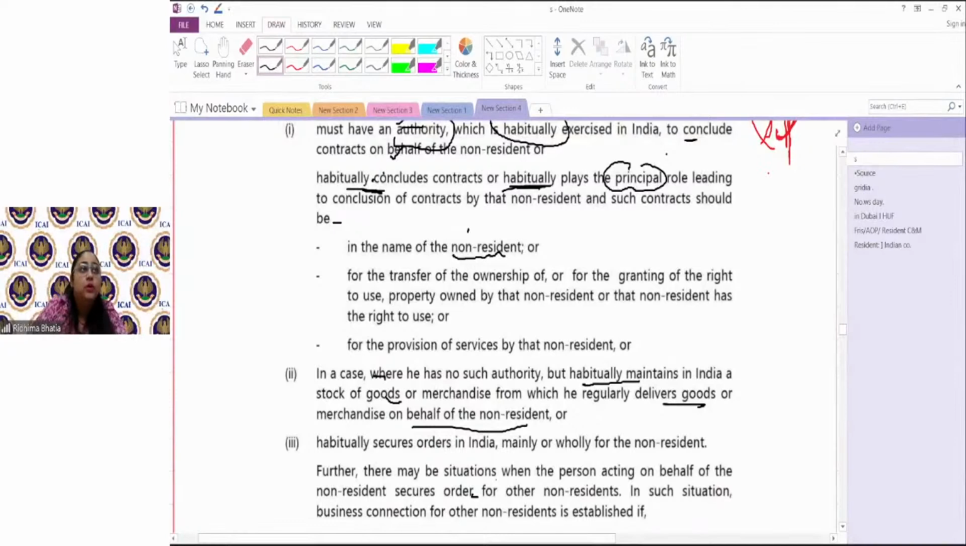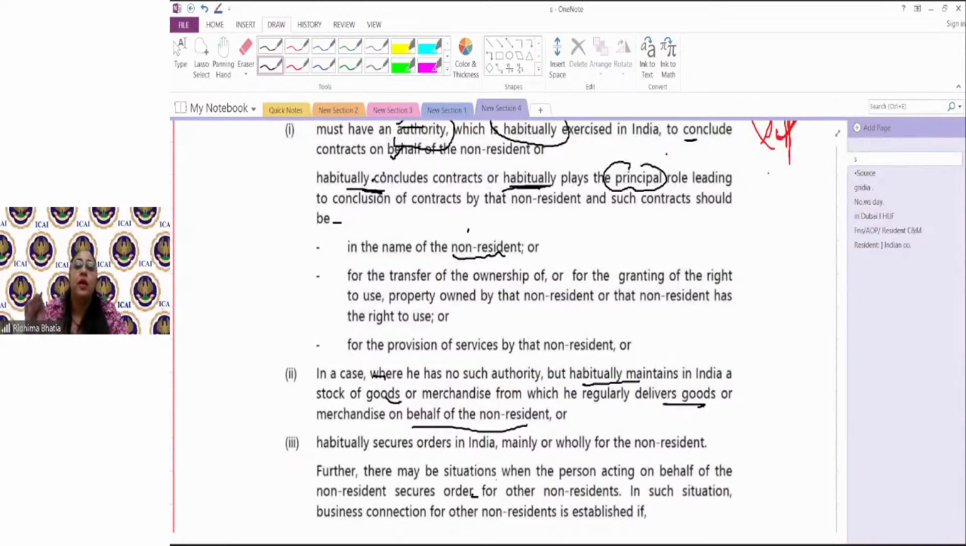For example, let's say Mr. Ross has an office, or Mr. Ross is again trading in some special items or some special chocolates which he delivers to people in India. Okay. Now the stock of these chocolates or the stock of these sweets is maintained by a person.